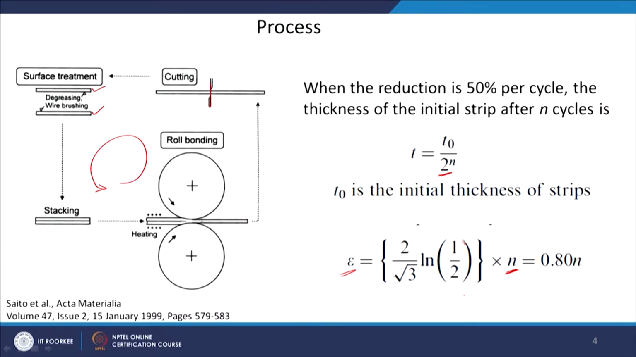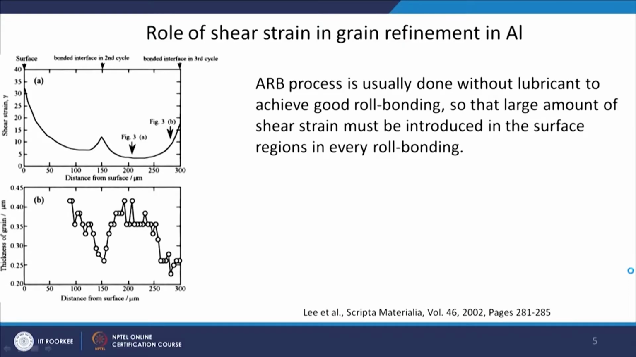So, these are all constant, if you do the mathematics here, ultimately you will get an expression like this, that epsilon will be dependent on the number of cycles multiplied by 0.8. This is assuming it is 50%; if you are putting 60%, you have to change the relationship accordingly.